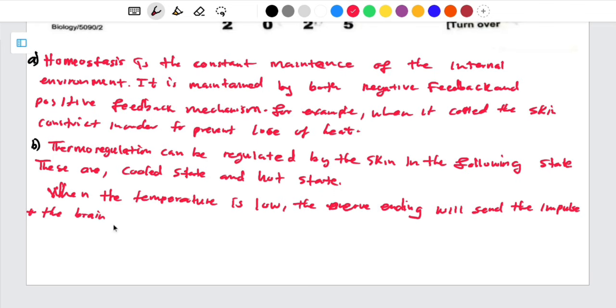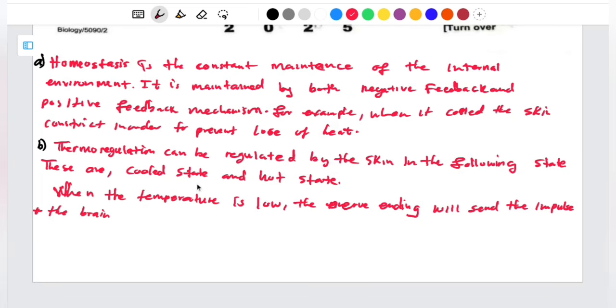Then after sending the impulse, the brain is going to process the information to say, oh, there is a change in temperature. Then after that, what is going to happen? Remember, this is the negative feedback mechanism, isn't it? When there is a change in something, the body is going to make sure that it does what it can in order to maintain the same. So from there you find that the blood vessels are going to constrict. So we are going to say the blood vessels undergo vasoconstriction. Or let me talk about the skin before I talk about the blood vessels. So the skin will constrict.